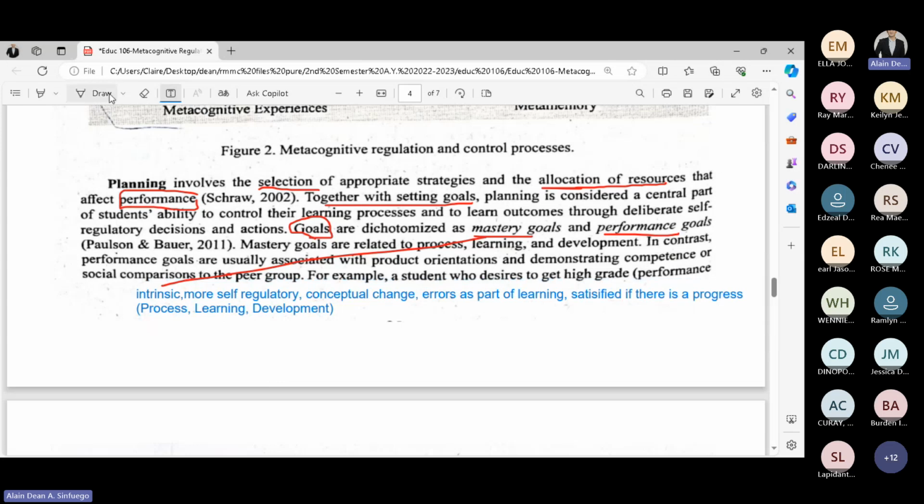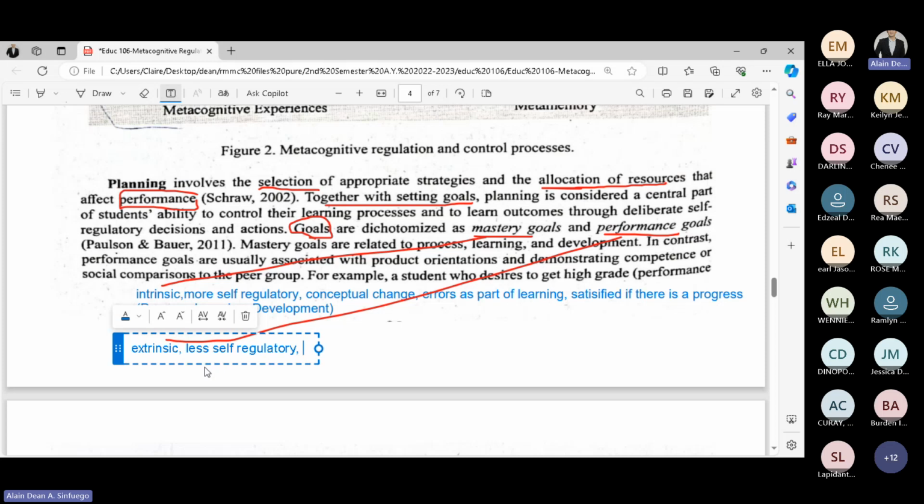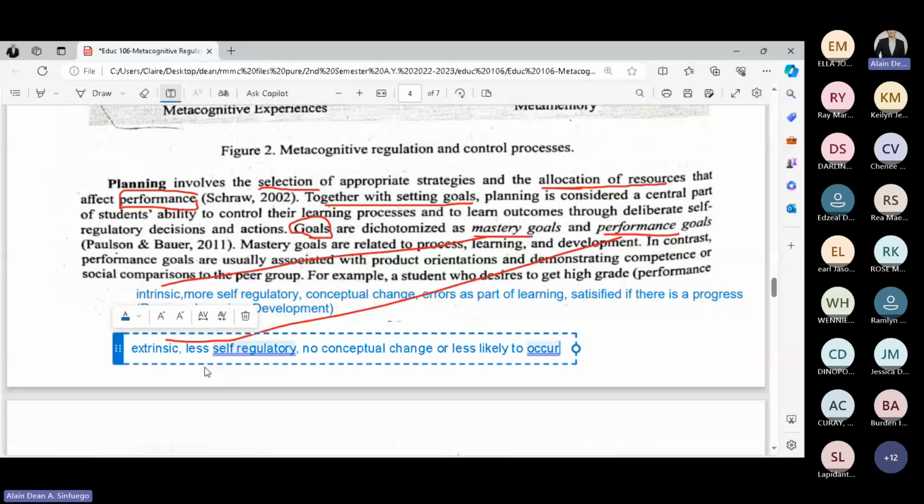On the other hand, we have the performance. Contrary to mastery goals, when you say performance, it is more extrinsic, less self-regulatory. There could be no conceptual change, or if there is conceptual change, it is very minimal. So that is performance. What else?